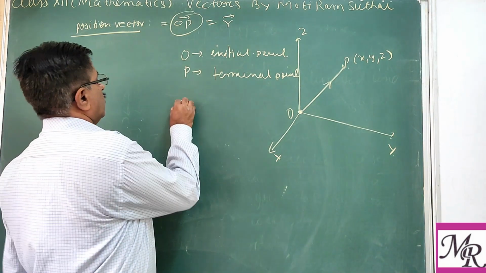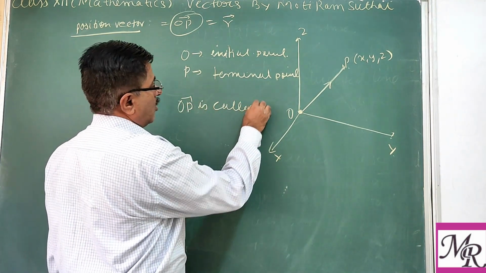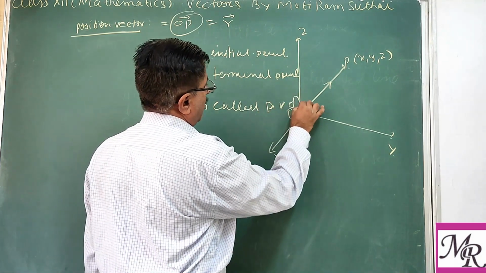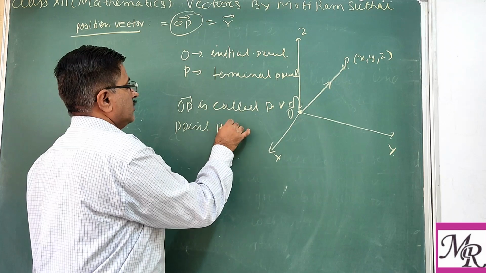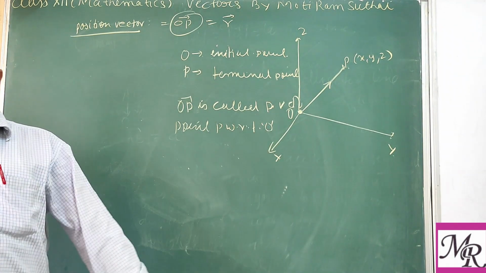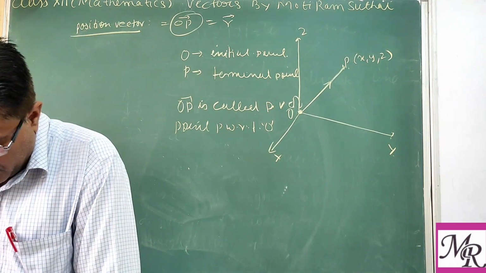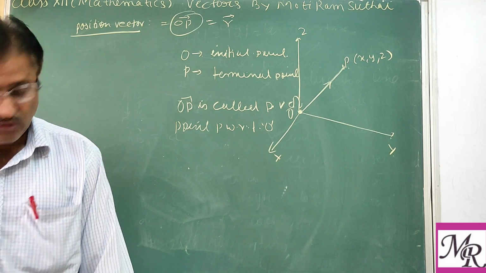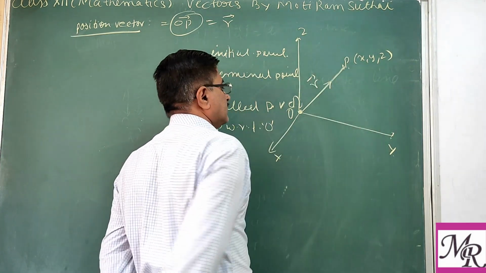This is clear? OP is called position vector of point P with respect to origin O. So in this way we can find the position vector of the point P. Now the magnitude of vector OP, generally we write this vector by small r.